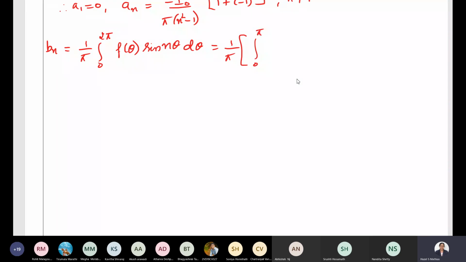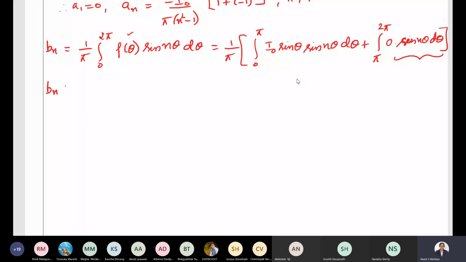When theta lies between 0 to pi, f of theta value is I naught sine theta, sine n theta d theta, plus when theta lies between pi to 2 pi, f of theta value is 0, 0 into sine n theta d theta. So this is going to be 0. So bn will be I naught divided by pi integral 0 to pi sine theta sine n theta d theta.